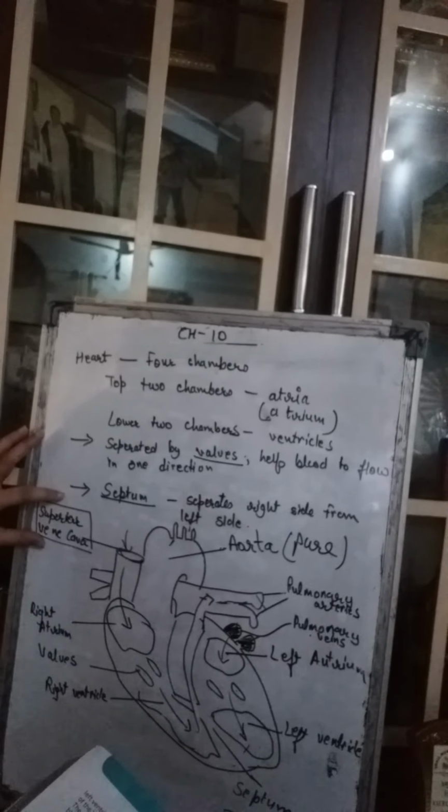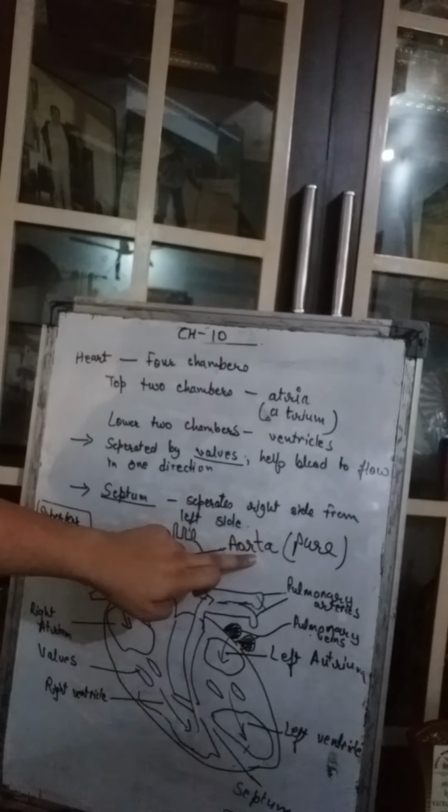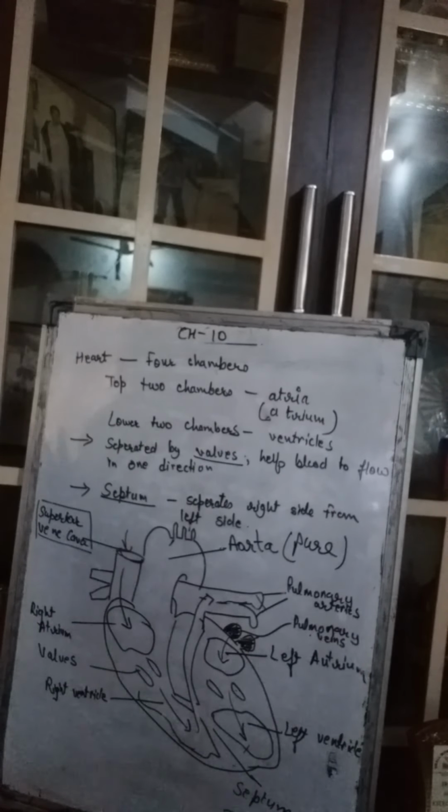Then the pulmonary vein brings the oxygenated blood from the lungs to the left atrium of the heart. And aorta is the largest artery which receives the blood rich in oxygen from the left ventricle, and this oxygenated blood is then circulated to different parts of the body. So these four I have explained to you. The superior vena cava brings the deoxygenated blood, and this aorta takes the pure blood to all parts of the body. So these two are very important terms. You have to learn them by heart.